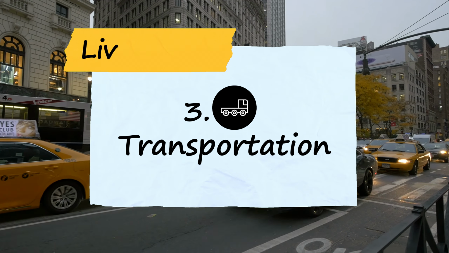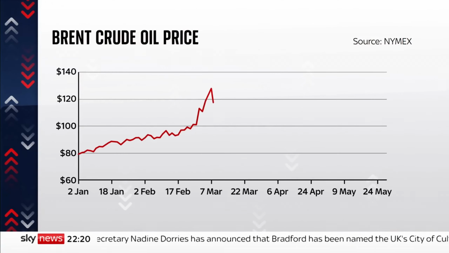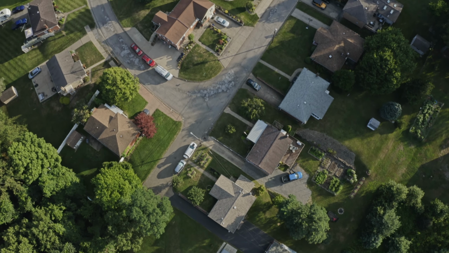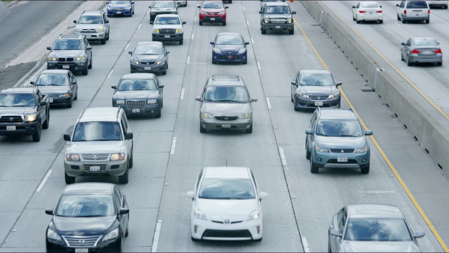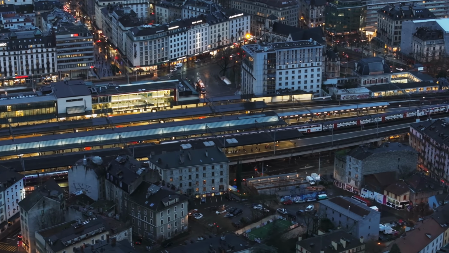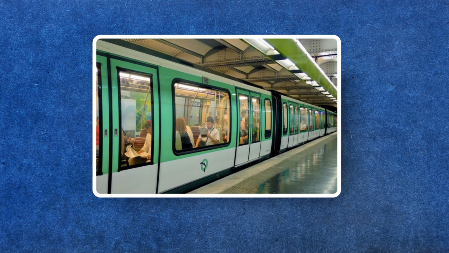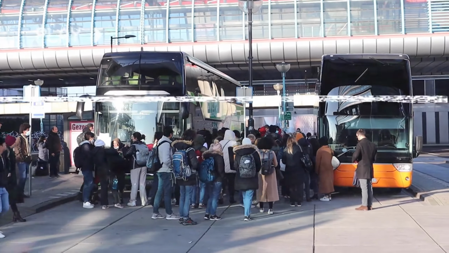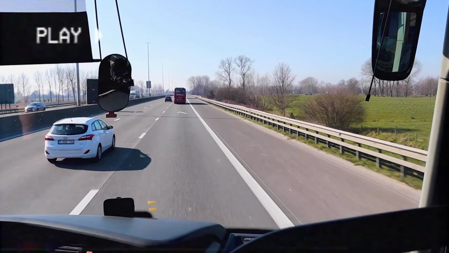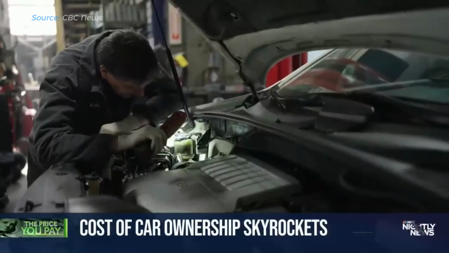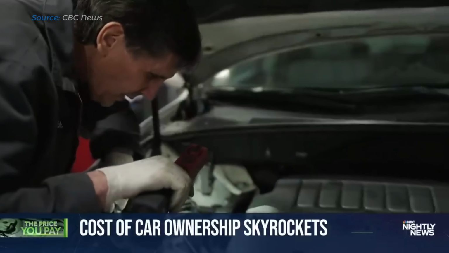Transportation is usually a hot topic before elections, and especially fuel costs. Fuel can be a significant budget item, especially in suburban and rural areas. But of course, transportation is way more than fuel. Transportation systems in the US and Europe differ significantly. European cities typically have extensive, efficient public transportation networks, making it easier and cheaper to get around without a car. In contrast, many parts of the US are car dependent, leading to higher transportation costs due to car ownership, maintenance,